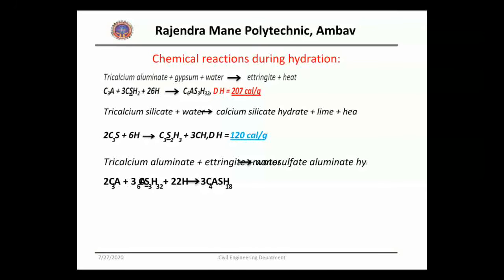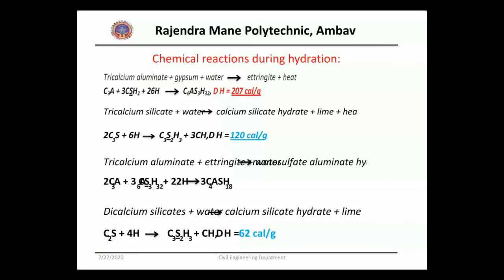Then dicalcium silicate reacts with water and forms calcium silicate hydrate and lime, and heat of about 62 calories per gram is evolved. Like the second reaction, that is the reaction of tricalcium silicate and water, the calcium silicate hydrate contributes to the strength of the cement paste.